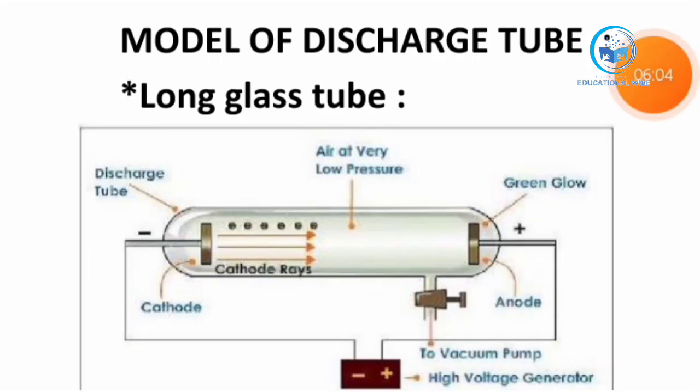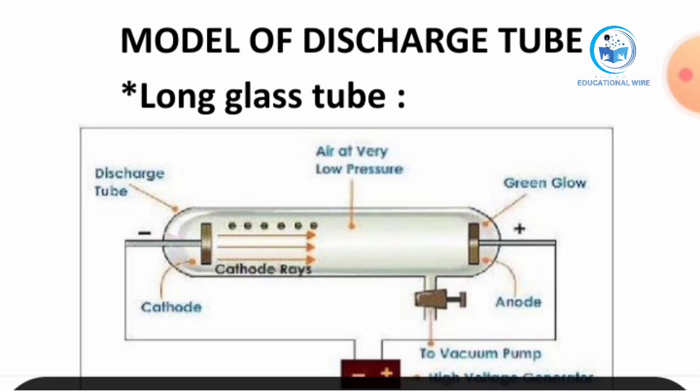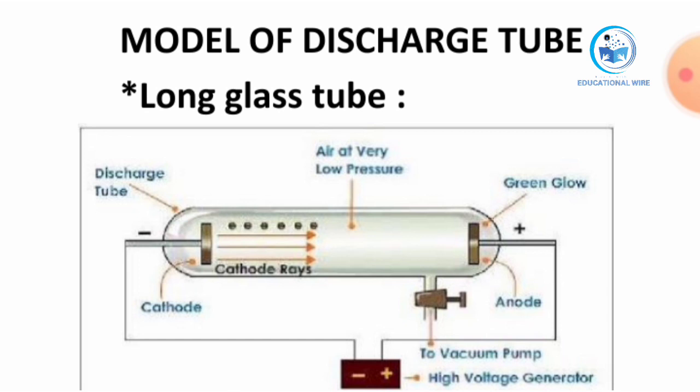First of all, as I told you, in electrolysis we should have low pressure. Here is a high voltage generator. It can be 5000 volt to 10,000 volt.